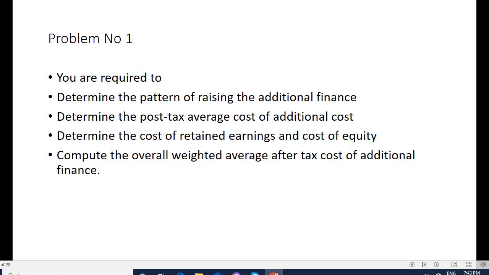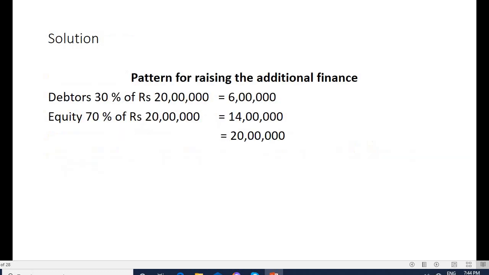You are required to calculate the pattern of raising the additional finance, how you are going to raise it, how much is equity, how much is debt, and then determine the post-tax average cost of additional debt, determine the cost of retained earnings and cost of equity. Then we need to compute the overall weighted average after-tax cost of additional finance.